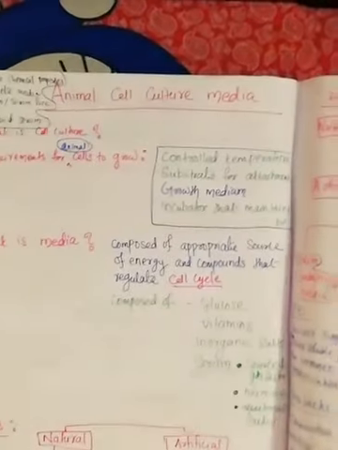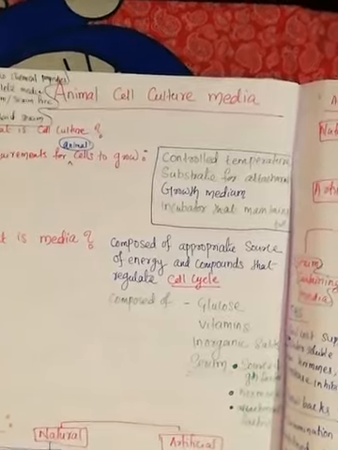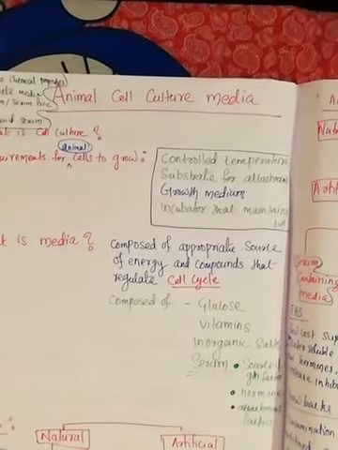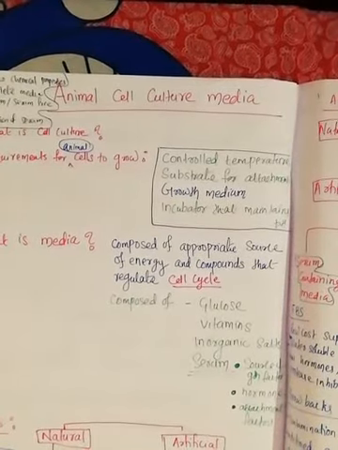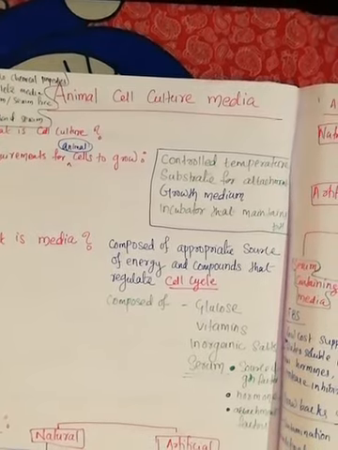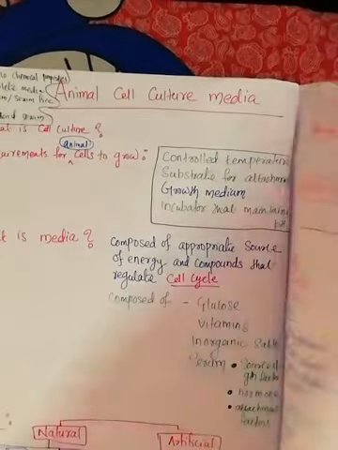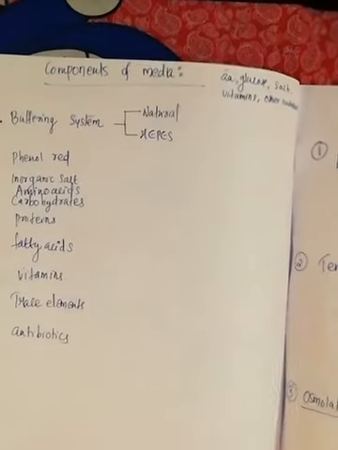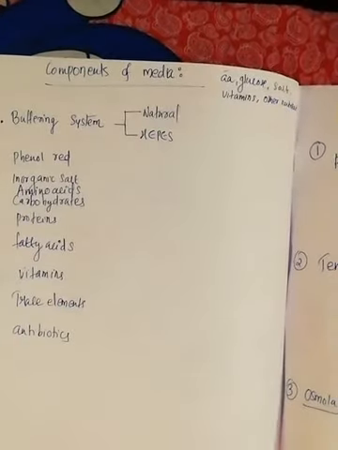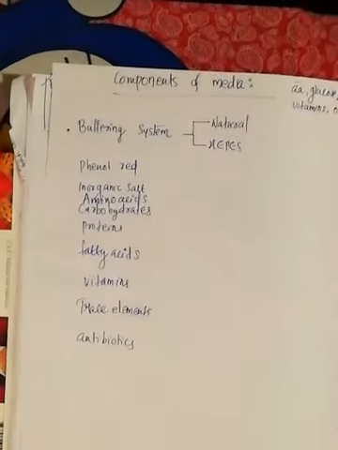So in the syllabus, if you see, the first topic which is given under animal cell culture media is physicochemical property. Second one is complete media, then serum free media, then BSS, and selection of serum. Okay, so we have seen a general idea about the animal cell culture media. Now we have discussed the physiological and chemical properties of the media. Next we are going to see what are the different components of the media.